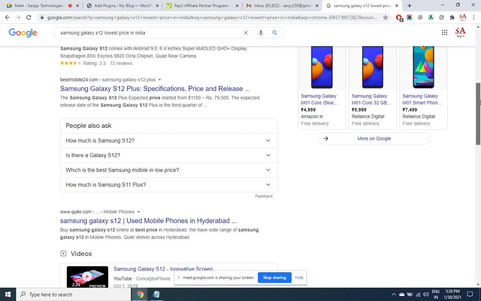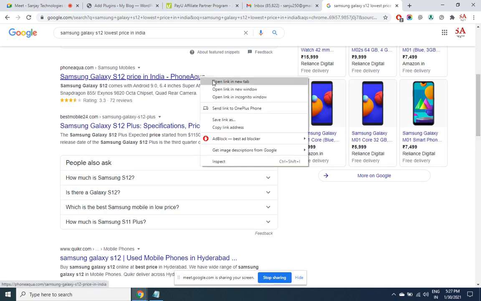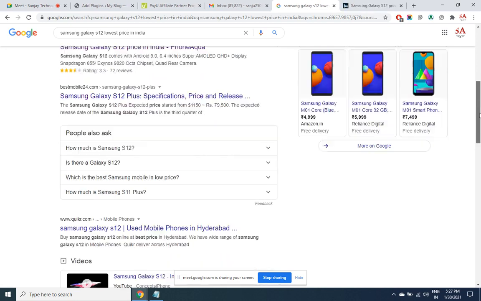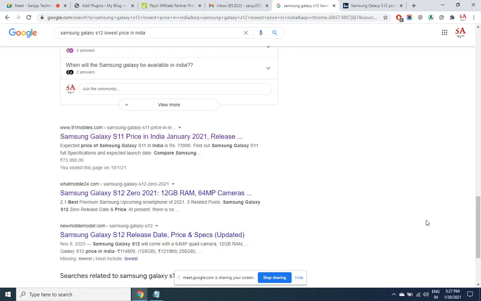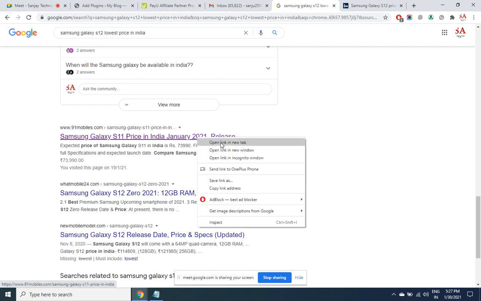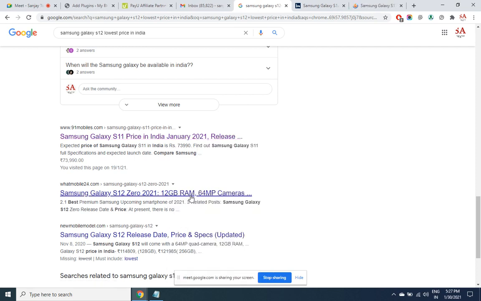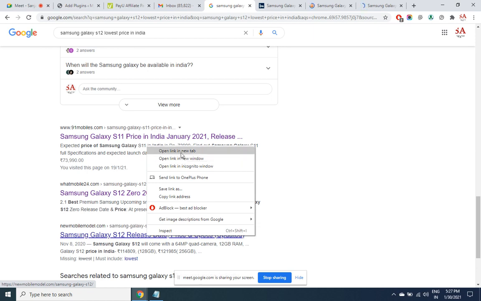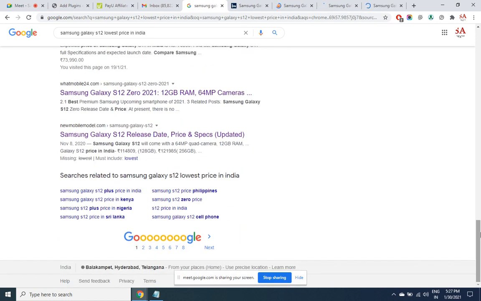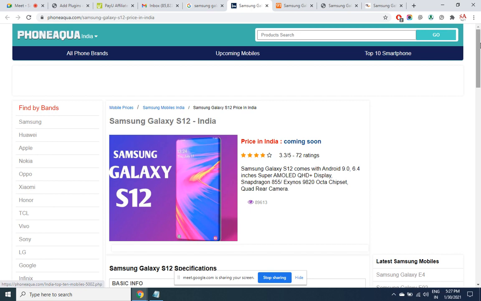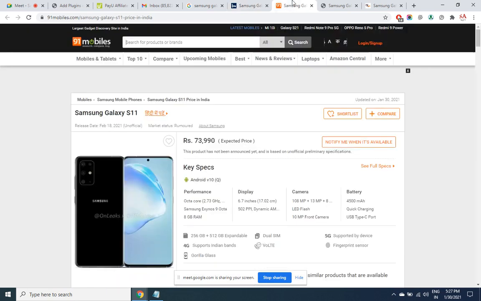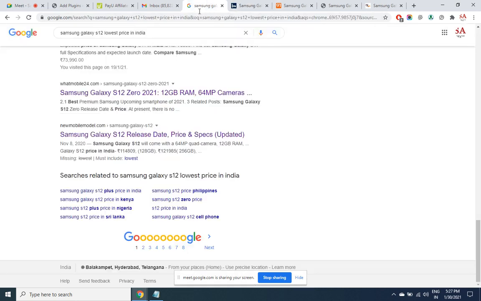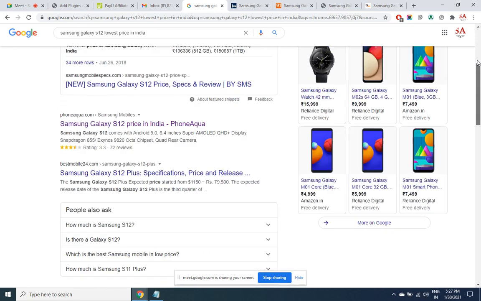There are several sites which will be comparing the price. Okay, this is not yet come into the market. Let's see for S11 or S10.